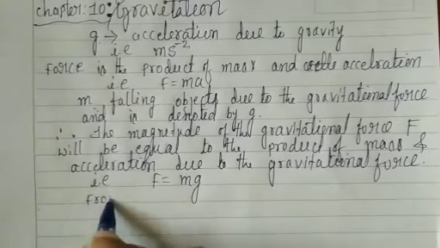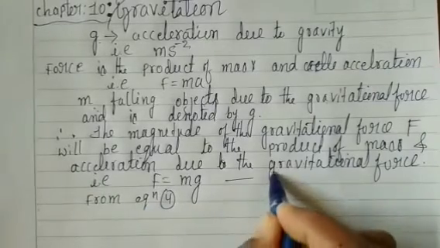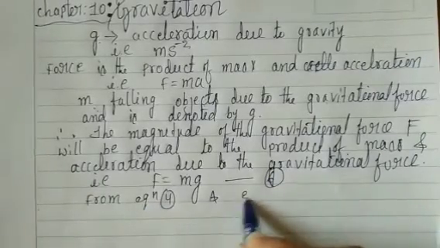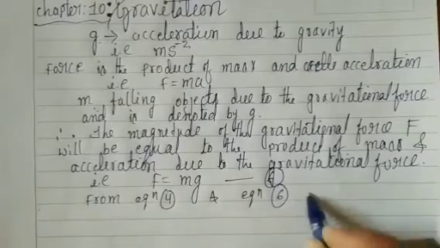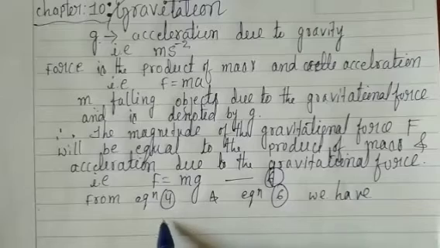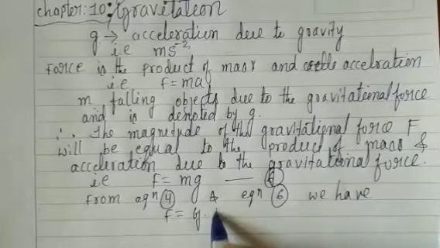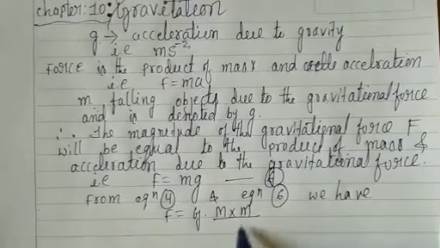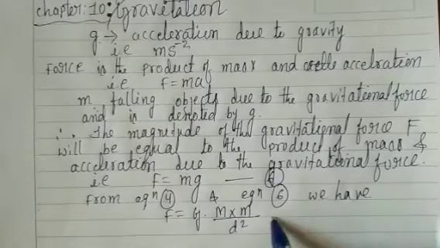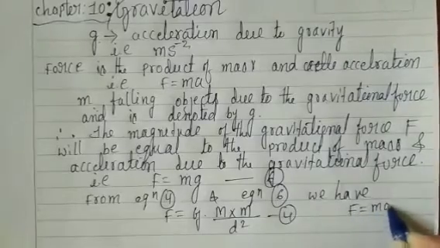From equation 4 and equation 6, we have: equation 4 is F is equal to G into M m by d square, and equation 6 is F is equal to mg.